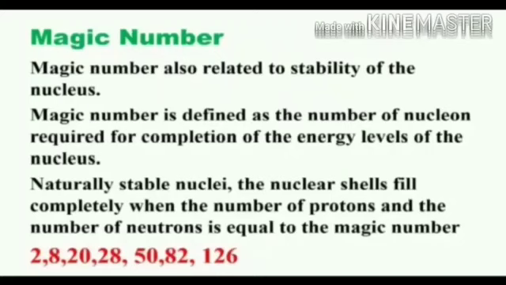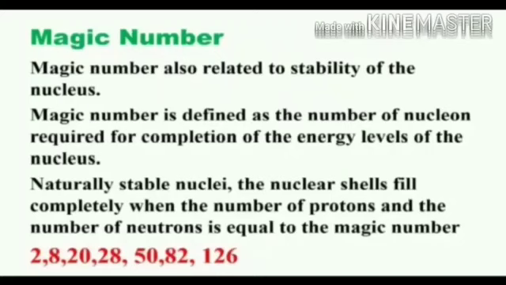Each electron shell requires a specific number of electrons for completion. For example, the K shell requires 2 electrons, the L shell requires 8 electrons, the M shell requires 18 electrons, and the N shell requires 32 electrons for completion. Just like that, the nucleus contains nuclear shells, and each nuclear shell requires a specific number of nucleons for completion.